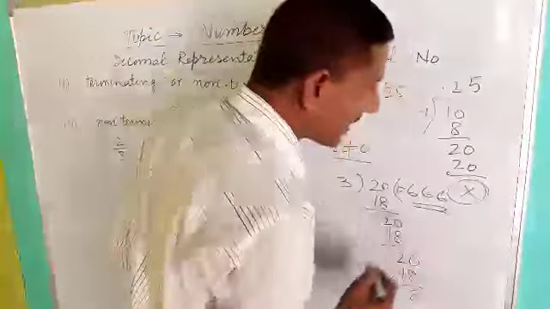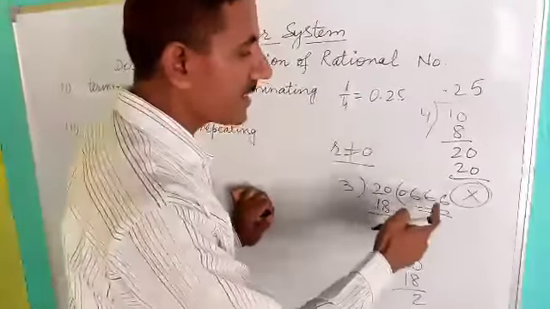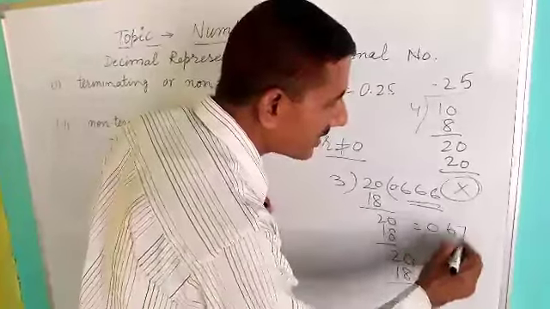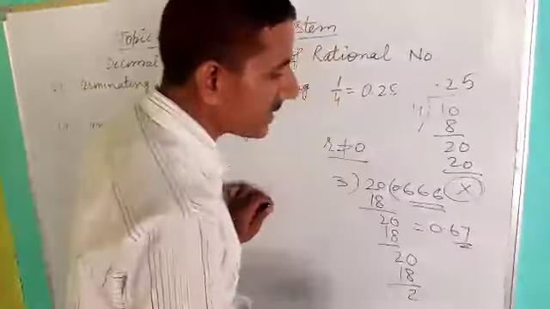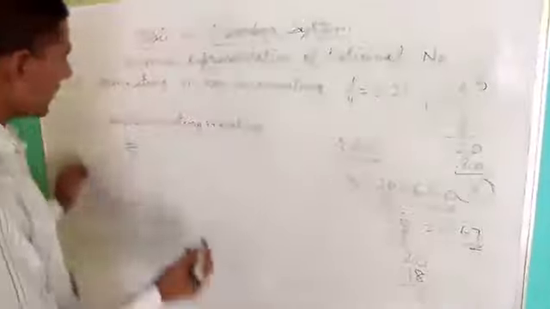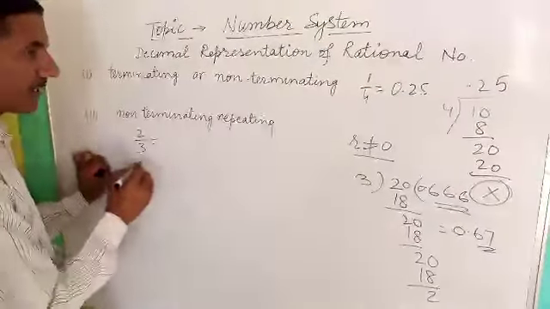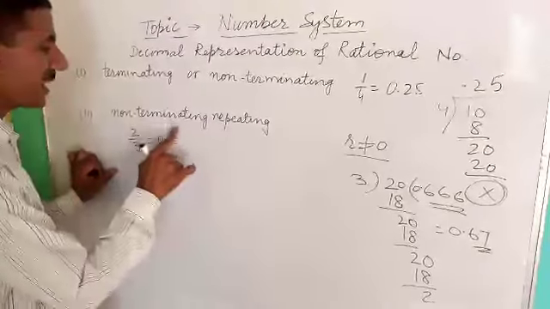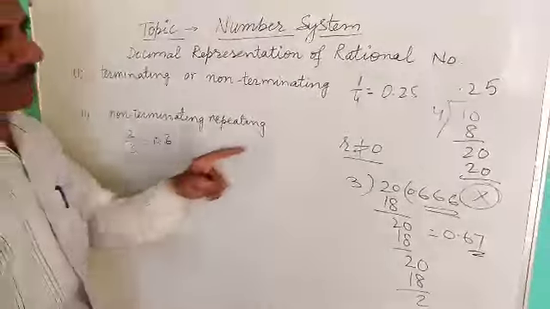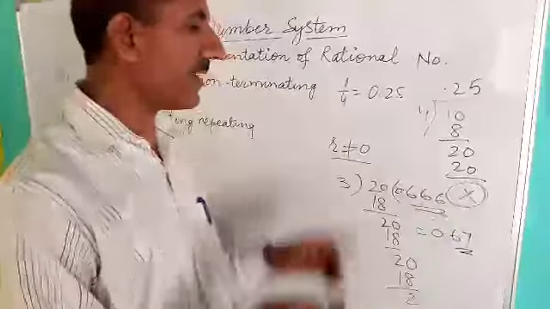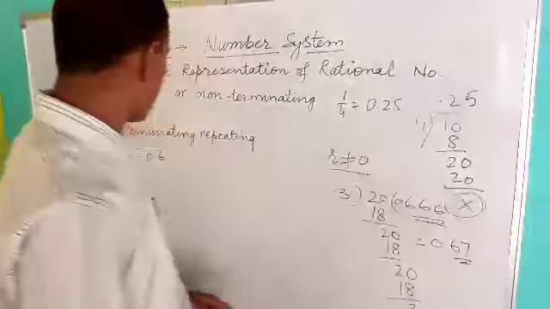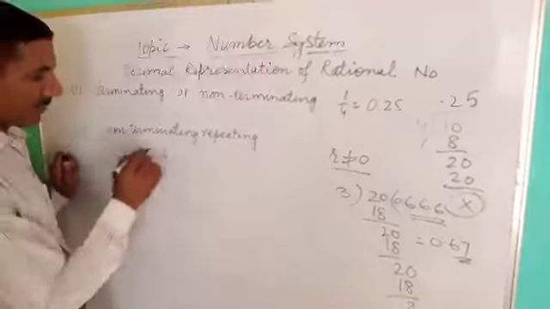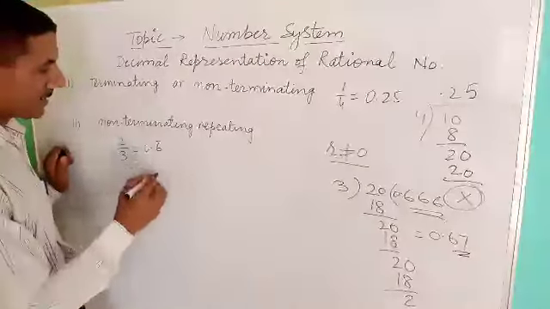Every time we get the quotient 0.66666 and so on. We can write 0.67 to the nearest two places, but in this case we write 0.6 bar, bar on 6 only. One digit repeats, every time 6 repeats, so we take a bar on the one digit.